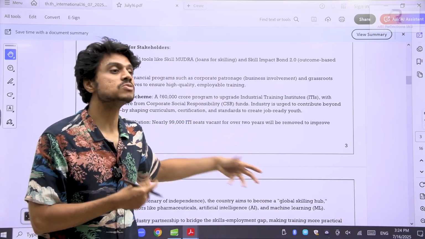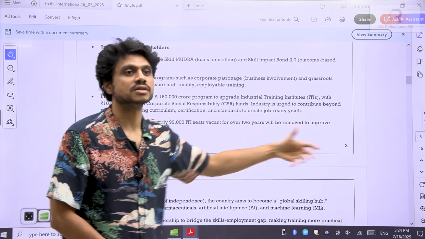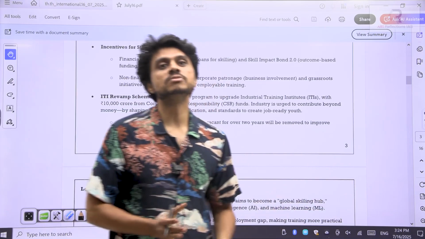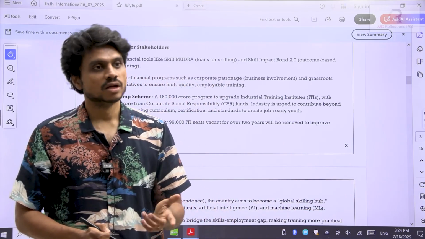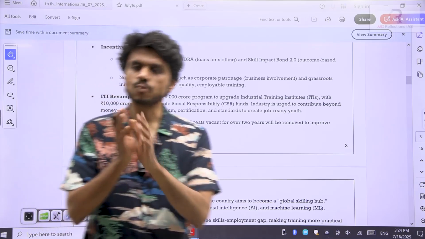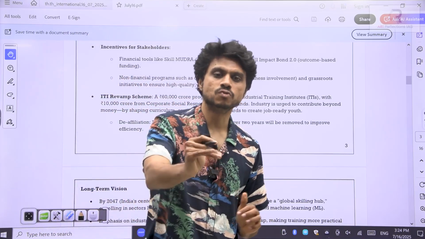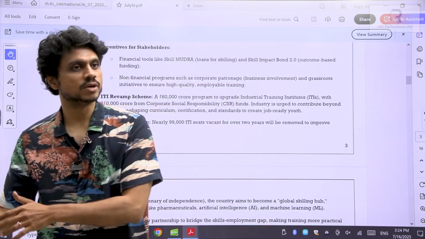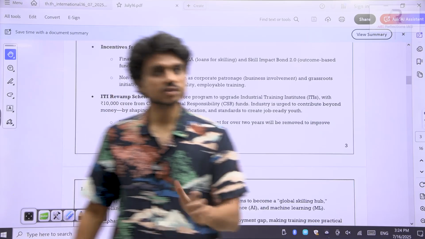So what are the problems in India's skilling sector? They may ask us this question. There is no proper curriculum the way you have it for education. Again, misuse of funds, lack of a proper way to proceed, what happens with the certification, how you link it with employment. These linkages are not happening. Okay, this is a major problem.